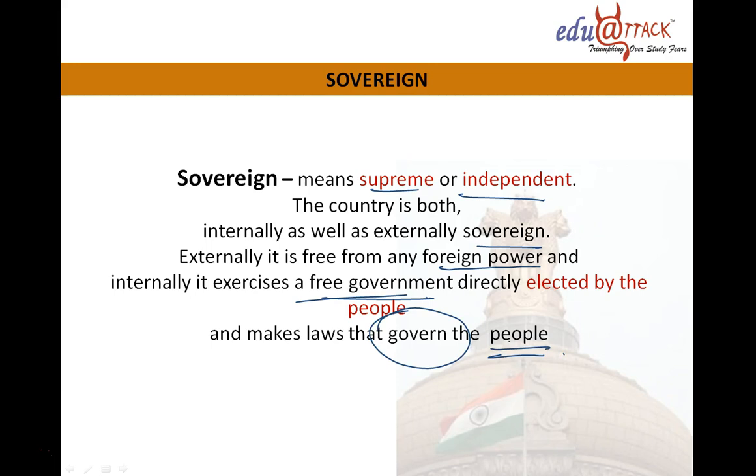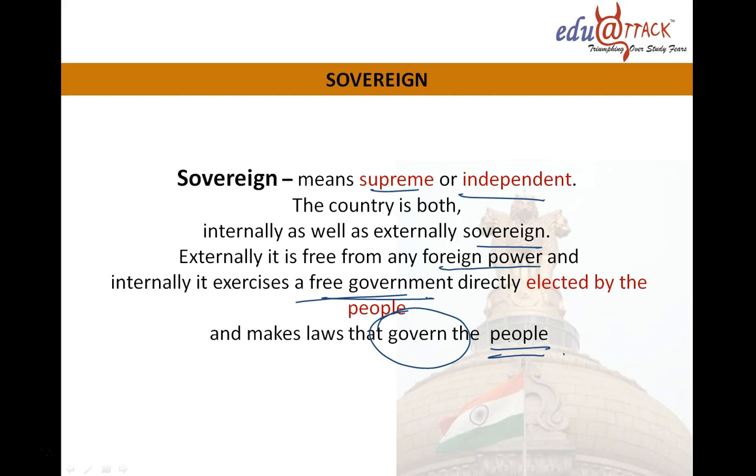What does it say? Sovereign means supreme or independent. The country is both internally as well as externally sovereign, means independent. Internally how? A free government. We make a free government elected by the people of India, and that free government makes the law to govern the people.